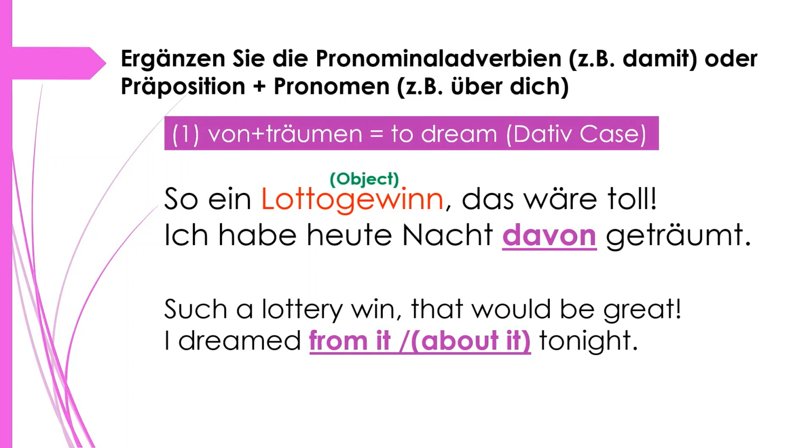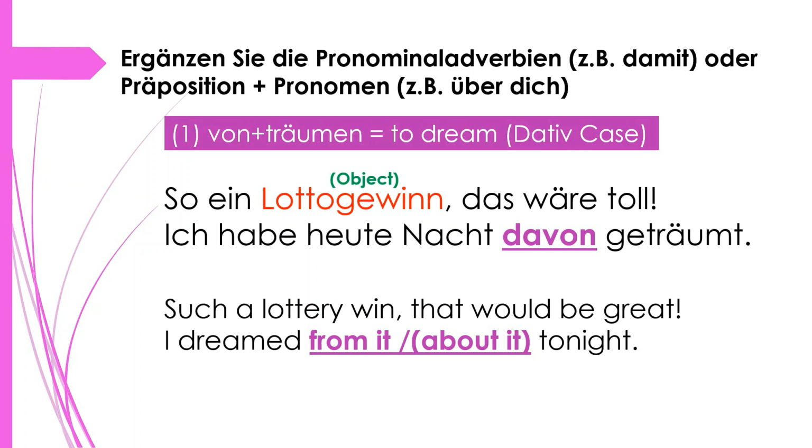So ein Lottogewinn, das wäre toll. Ich habe heute Nacht davon geträumt. So ein Lottogewinn, such a lottery win. You have got a lottery and you are saying such a lottery win. That would be great, das wäre toll. Here we have used the Konjunktiv II. Ich habe heute Nacht davon geträumt. I dreamed from it tonight, or we can say I dreamed about it tonight.